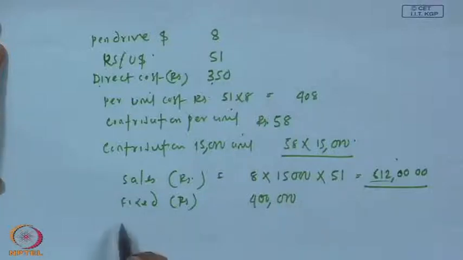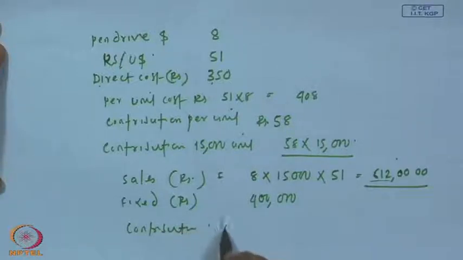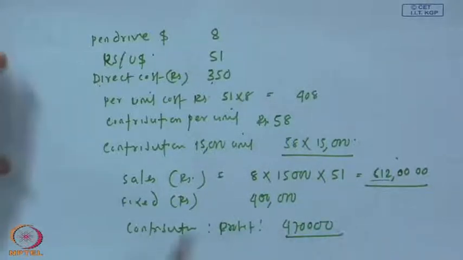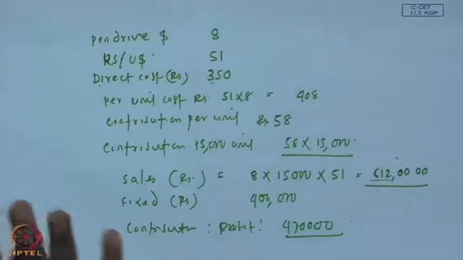So, contribution, or what we can tell in other words, profit will be 47,000 Indian rupee.